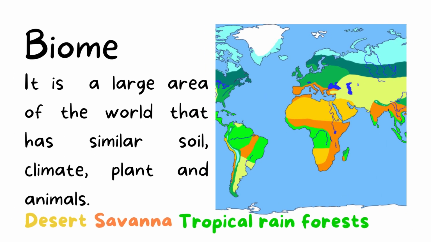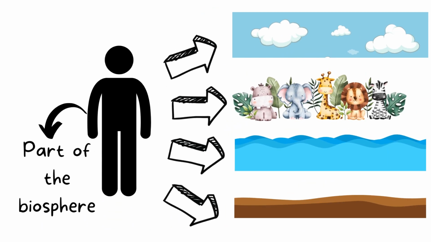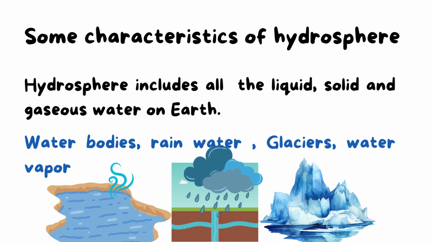From the characteristics of the biosphere, we studied the term biome, and we took more examples about biomes. And we know that humans affect all the Earth's systems. Now we will move to the characteristics of the hydrosphere, which includes all liquid, solid, and gaseous water on Earth. Like what? Yes, different water bodies, rainwater, glaciers, water vapor. All of these belong to the hydrosphere.